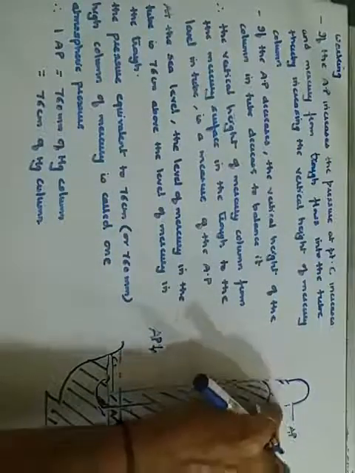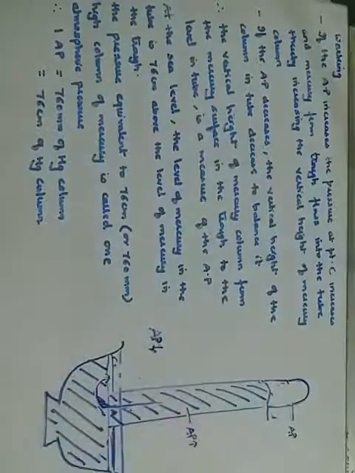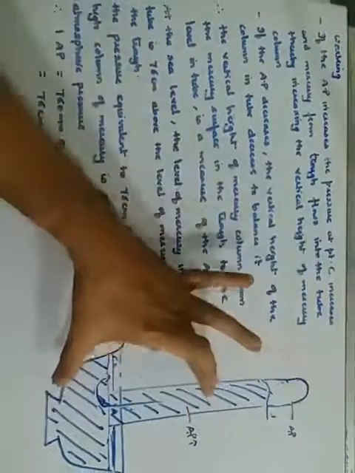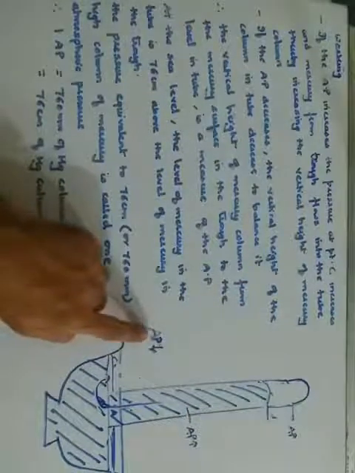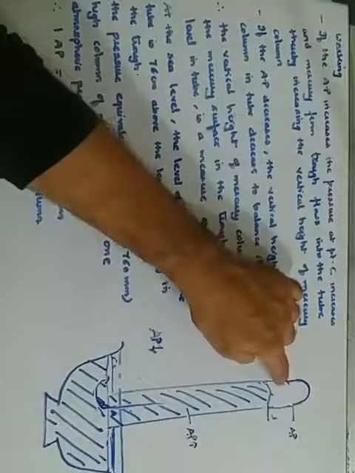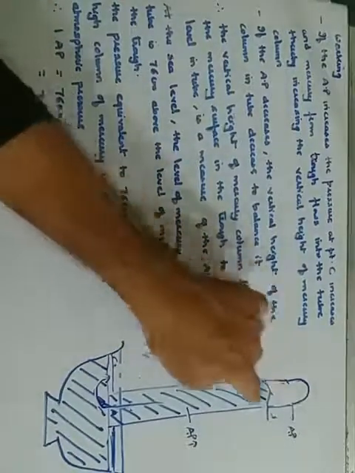To balance the two, the level comes down like this. So now this is not your reading; your reading has come down. Now this is your fixed point. Is it clear? So the level of the mercury in the tube increases or decreases depending upon the outside atmospheric pressure. If the atmospheric pressure increases, the level in the tube increases. If the atmospheric pressure decreases, the level in the tube decreases.